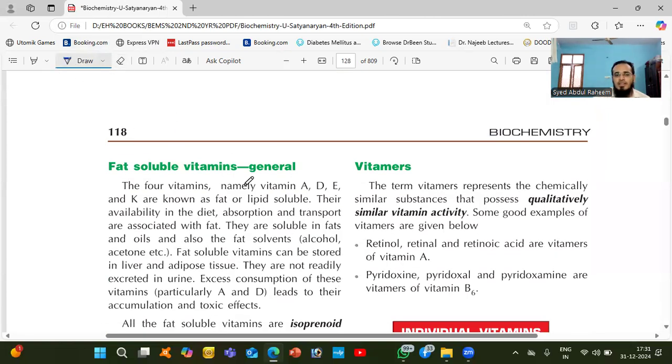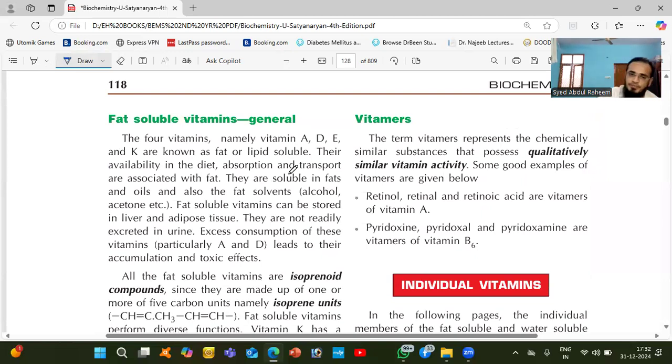The four vitamins A, D, E, K are fat or lipid soluble. Their availability in the diet, absorption, and transportation are associated with fat. That's the reason we call them fat soluble. It means they are mostly present in the diet in fat form, their absorption happens in fat form, and transport is required by fat. Everything is concerned with fat, so we named them fat soluble.